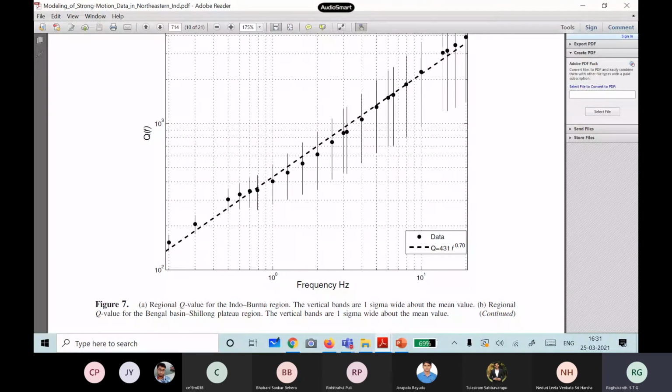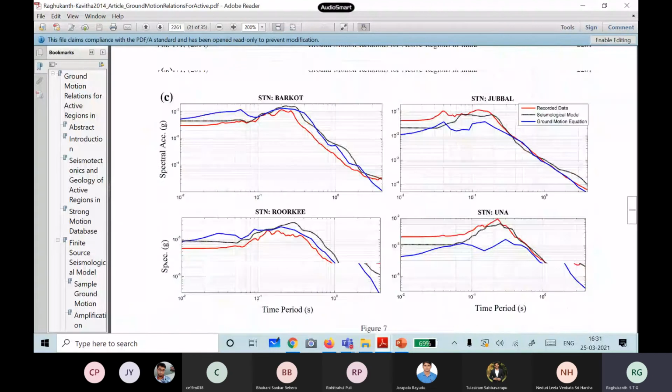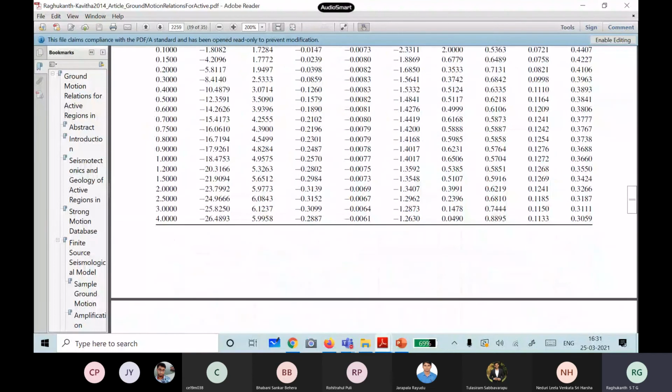Delta sigma also you can randomize, 270 or 100 or whatever you take, and then simulate time histories at Guwahati or Shillong in Northeast, or maybe Delhi, or in the Himalayas. For the Himalayas you take the other paper. I have sent you both papers, and all the material properties and inputs you need are given in these two papers.